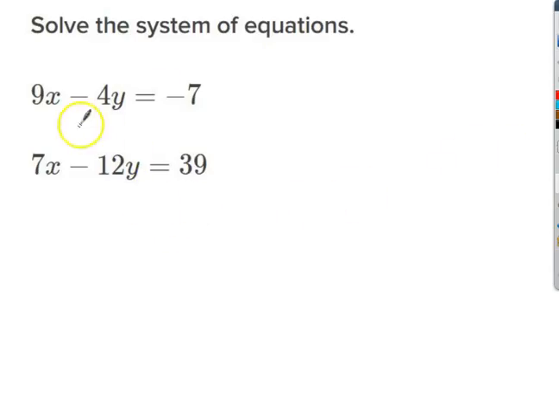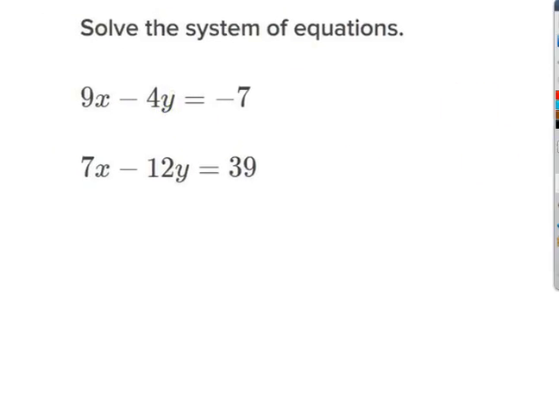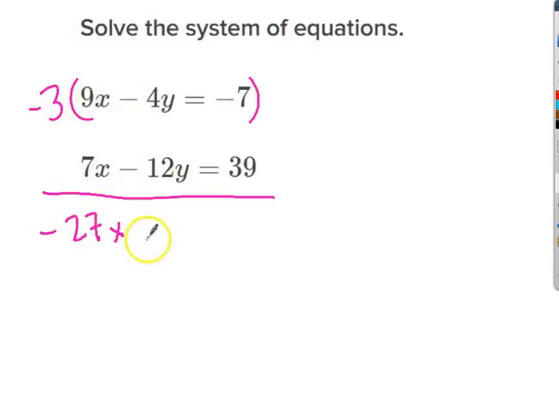The next one is not simple in the sense that there is nothing that cancels right off the top. I just moved that over because I know that I'm going to need room to put a number out here. 3 times 4 is going to give me 12, so I'm going to put a 3 out here. But then these have to be opposite as well, so I'm going to make it negative. And rewrite my equation. 3 times 9 is 27. 3 times 4 is 12. And then the equal sign, 3 times 7 is 21. The other equation stays the same.